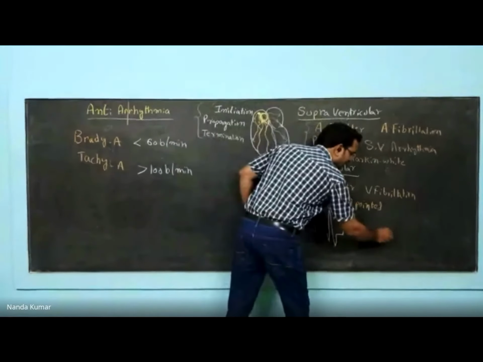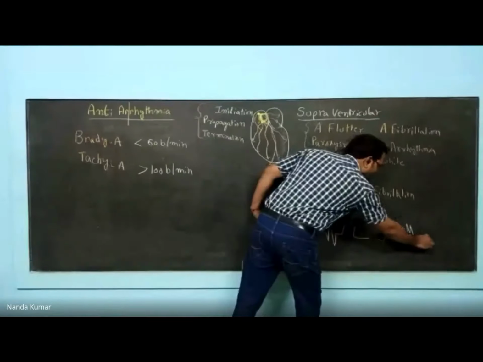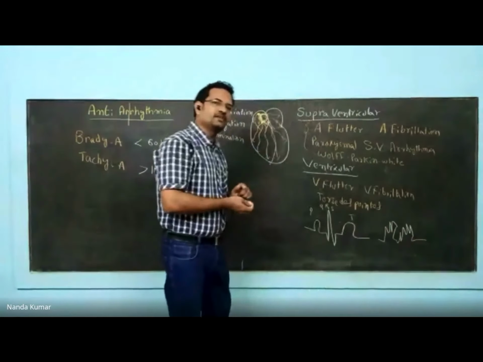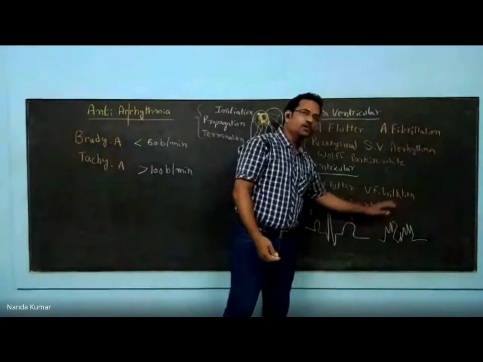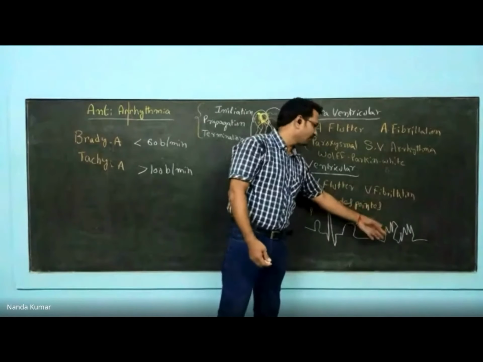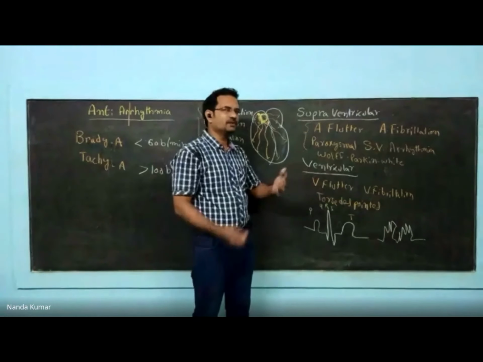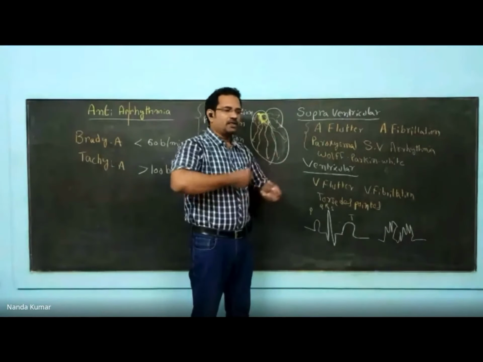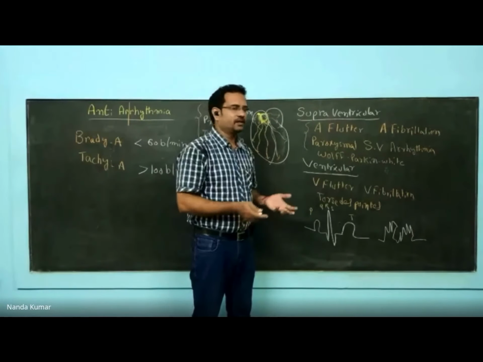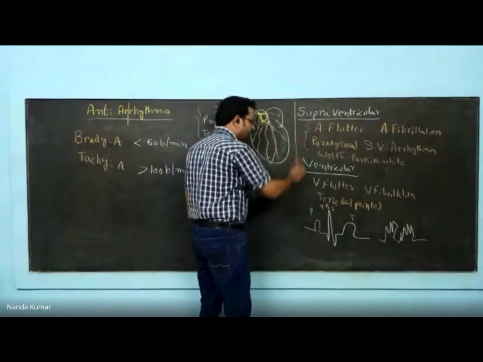When you see that ECG, there will be different kinds of peaks like this. Twisting of peaks is there. This is completely uncoordinated contraction. Because of that, it is a serious condition because the blood ejection will be incoordinate.